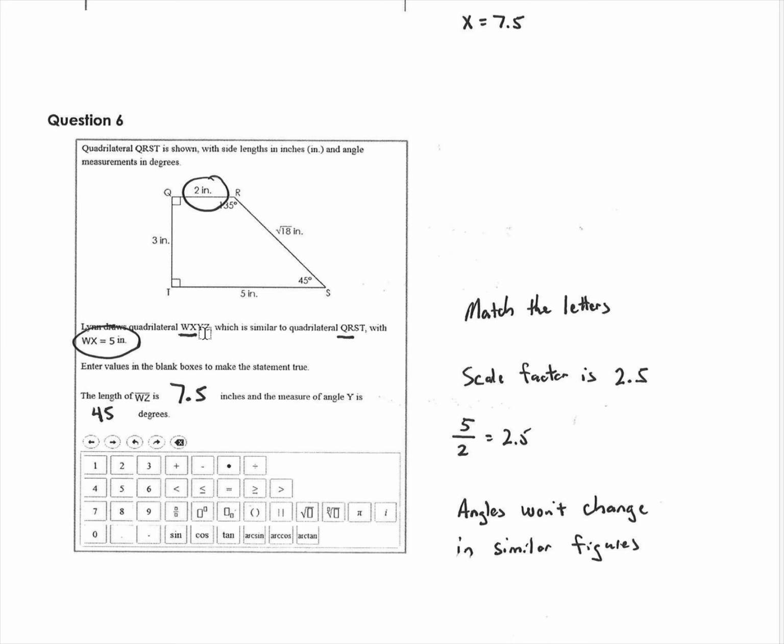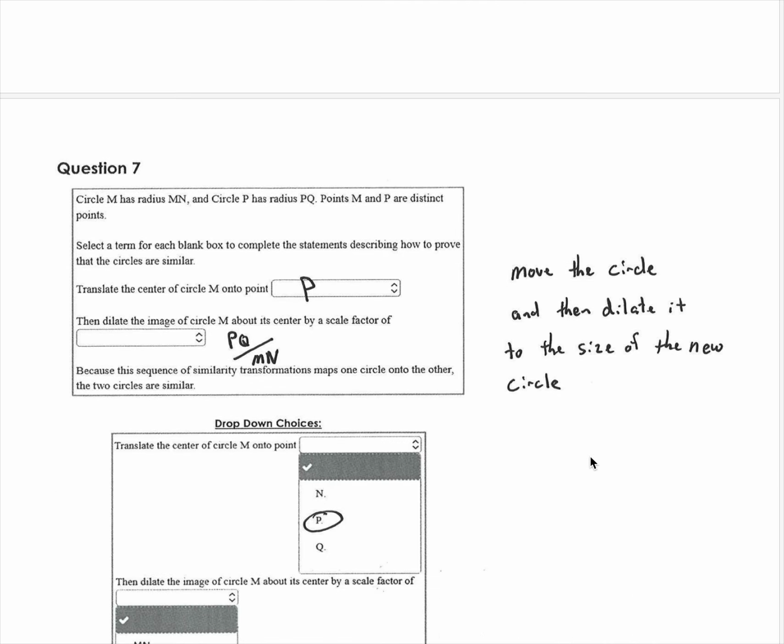Again, match it up. Y corresponds to S. Look at the letters. Y is the third letter, S is the third letter. So if this is 45, this is 45. Angles won't change in similar figures.